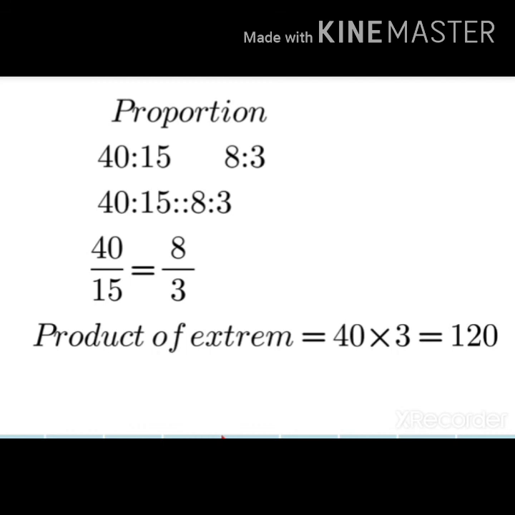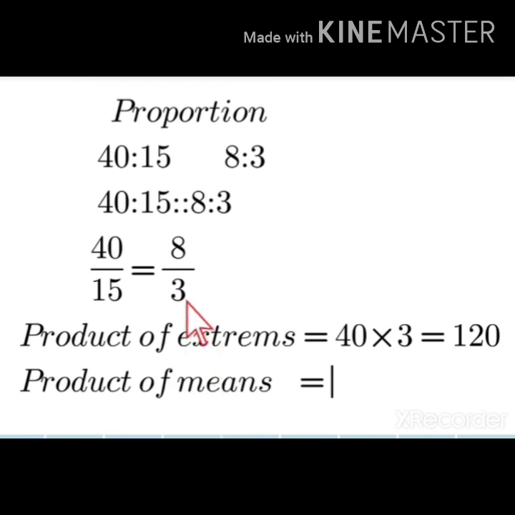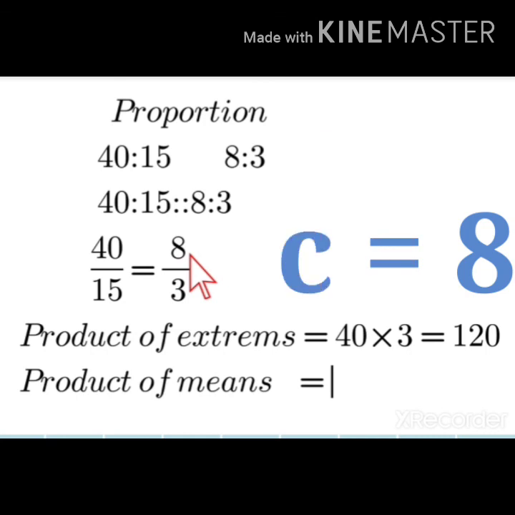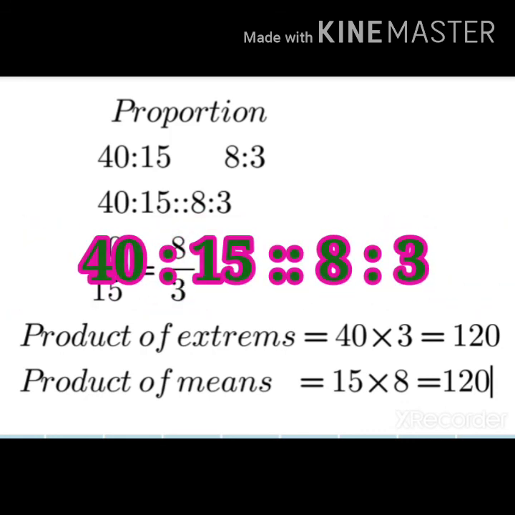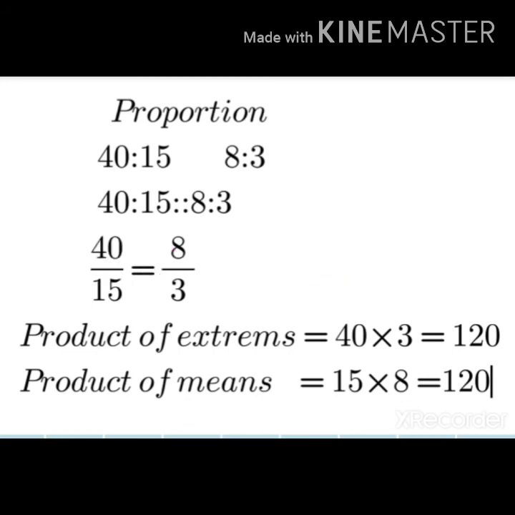And next we are going to see product of means. The product of mean value, that is the value for B is 15 and the value for C is 8. So we are going to multiply 15 into 8. If you multiply 15 into 8, the answer is 120. Here the product of extreme is equal to product of mean. Thus by proportionality law we find product of extreme equal to product of mean, and hence 40 is to 15 as 8 is to 3 are in proportion.